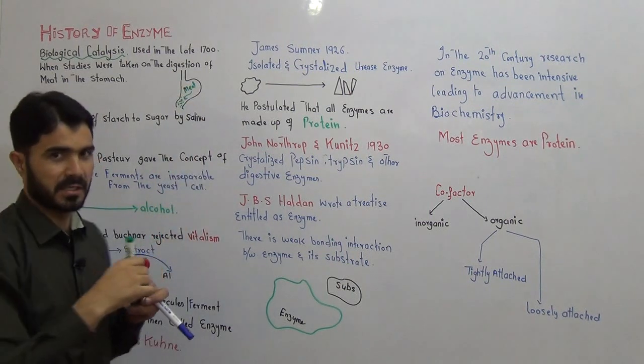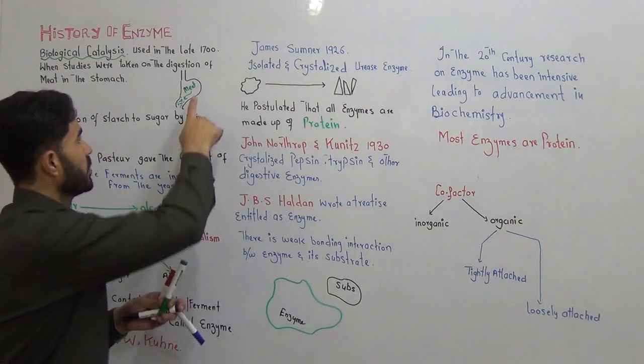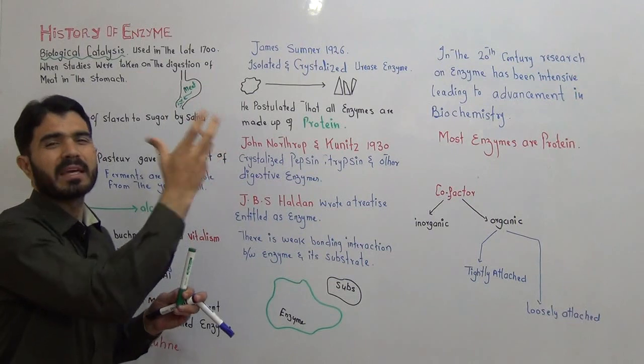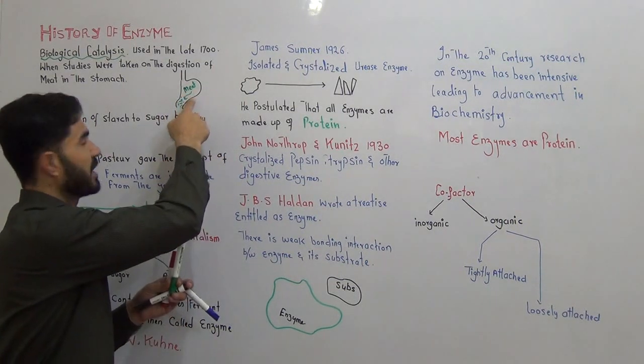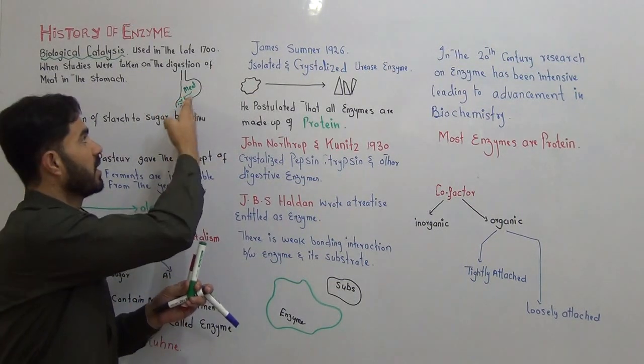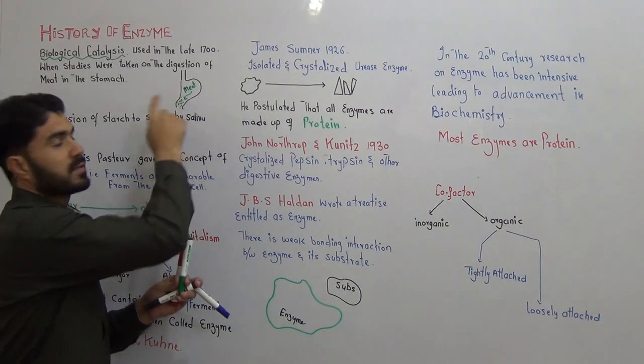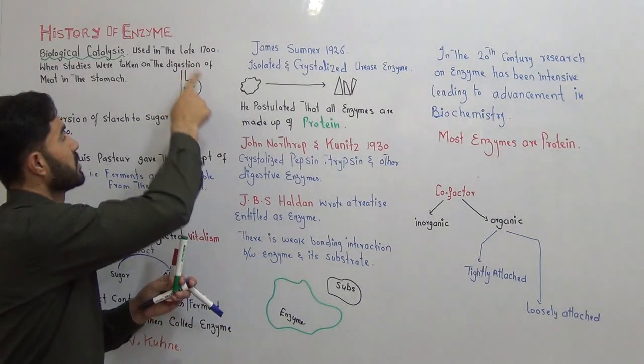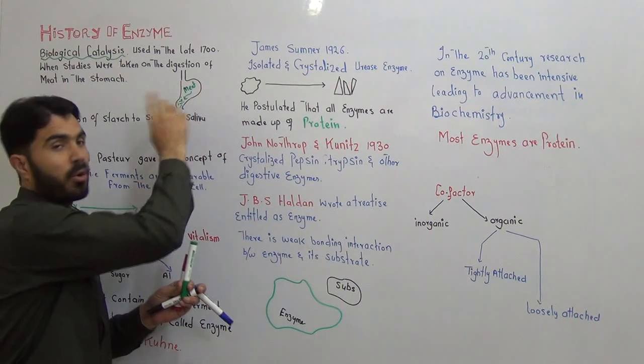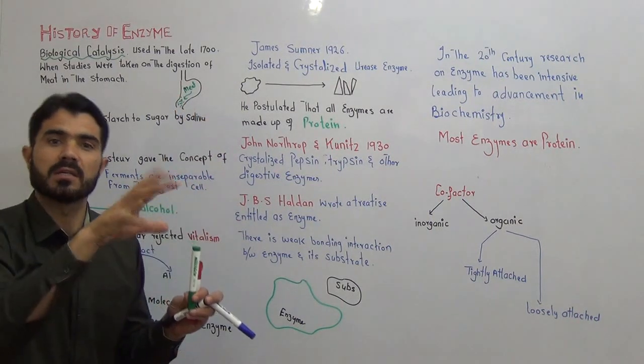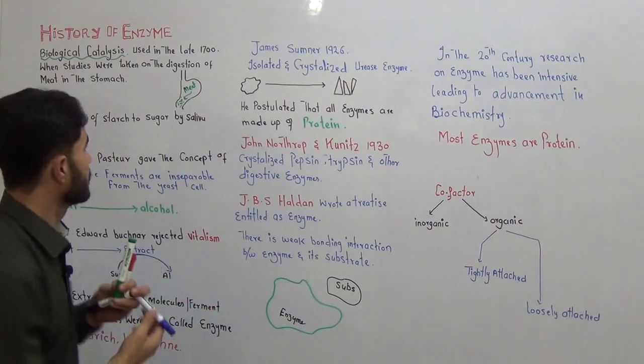A little bit of meat is digested in your stomach. So this is a sort of catalysis, because a breaking process has been observed here. So the word catalysis first came in the 1700s by observing the digestion of meat in the stomach. This is the first thing.